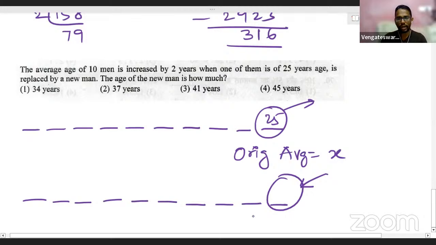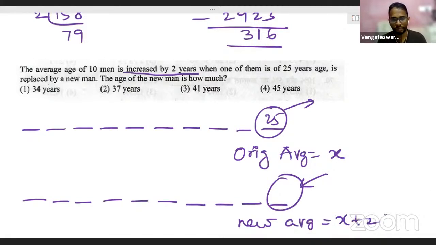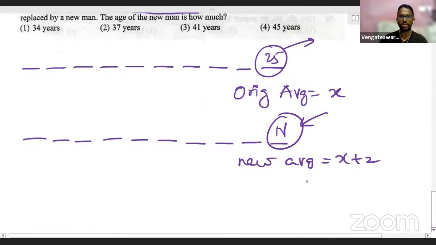Because of this, the average is now changing. The average is increased by 2 years. That is, the new average is X plus 2. This is what they are trying to tell. Very simple. Originally, the average was something, and the new average is X plus 2. If that is so, what is the age of the new man? Let me take the new man's age as some n.